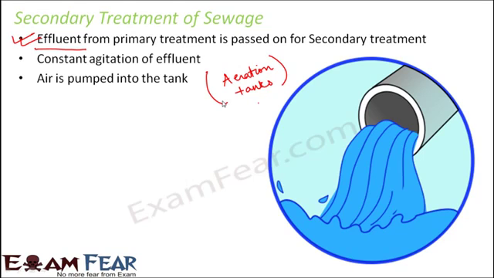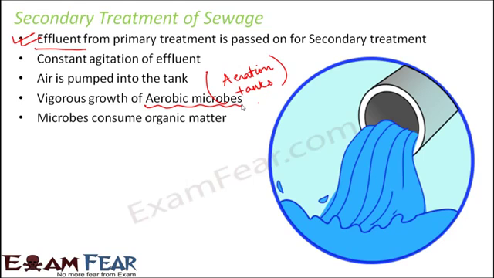Now once it undergoes these processes, what happens? Vigorous growth of aerobic microbes takes place because air is being pumped in. So there is enough oxygen available. When a lot of oxygen is available, more and more aerobic microbes will grow, because these microbes need oxygen. So vigorous growth of aerobic microbes will take place.